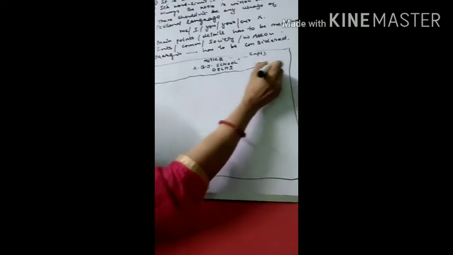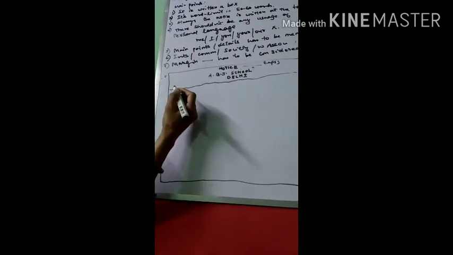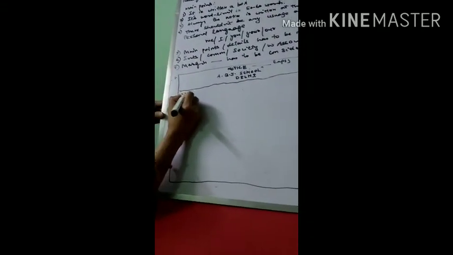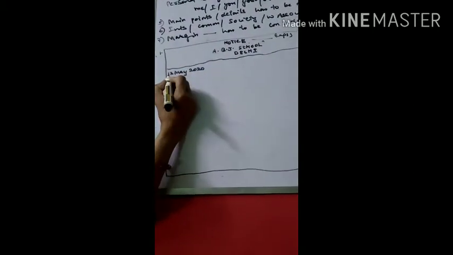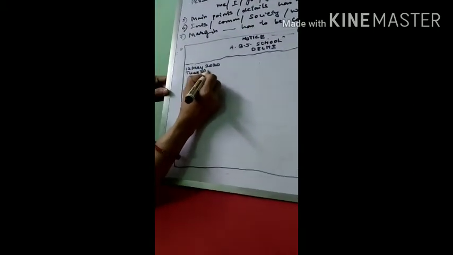Here we have to leave one line. Suppose if it is your notebook, then leave one line. Now let's come to the date. Today's date is 12th May 2020, and the day is Tuesday. These are the main starting points.